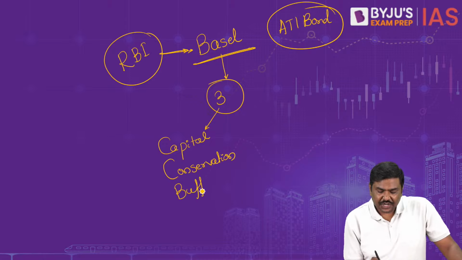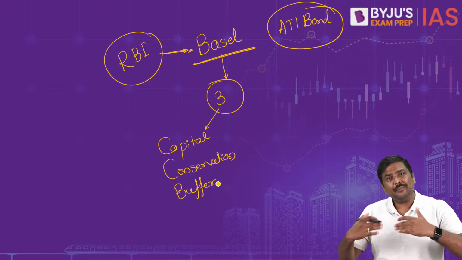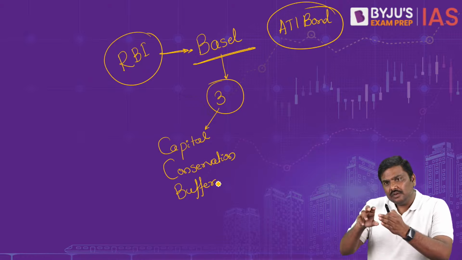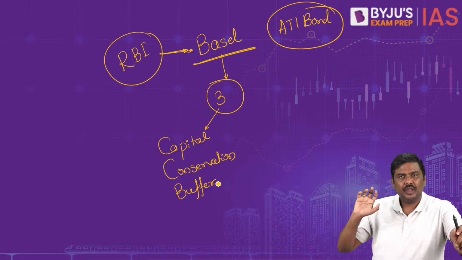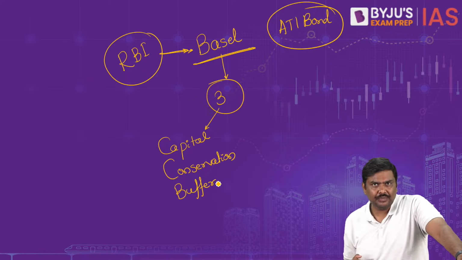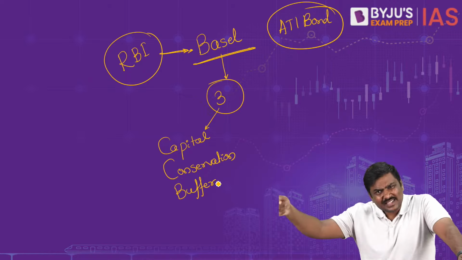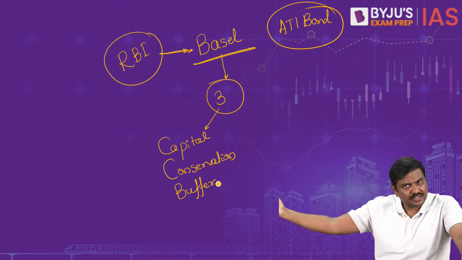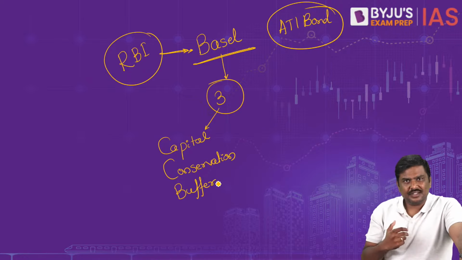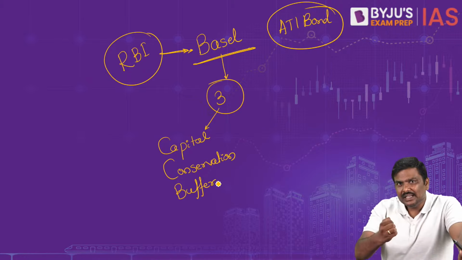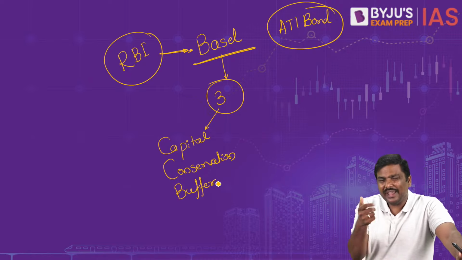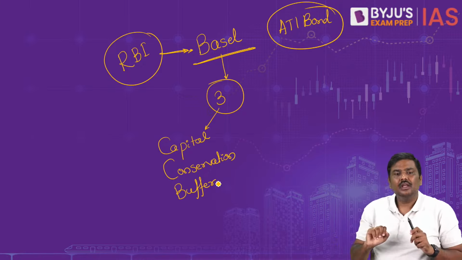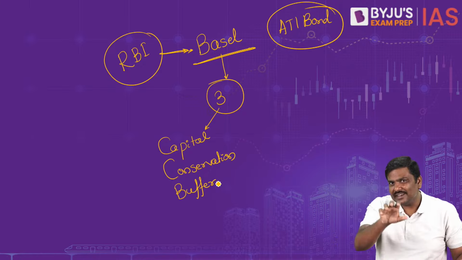Capital conservation buffer. What is the meaning of a capital conservation buffer? Under Basel guidelines, the banks will have to maintain a certain amount of capital. Sir, why should the banks maintain capital? If the bank is going to incur certain amount of loss because of market risk, because of operational or systemic risk, or because of credit risk, there could be losses incurred by the bank. In order to protect the bank, in order to ensure that the bank will continue to keep on operating, certain capital has to be maintained. That is one of the very important provisions under Basel guidelines.